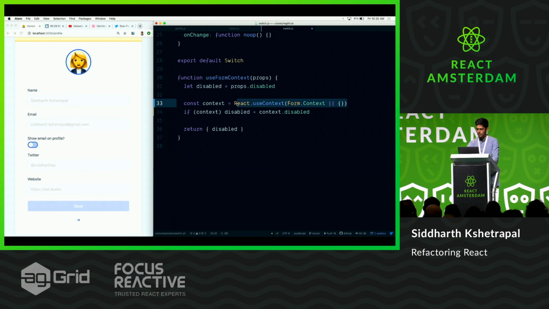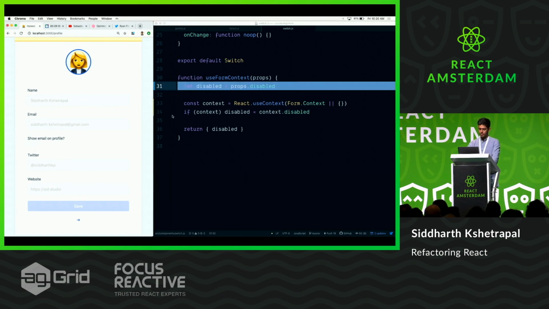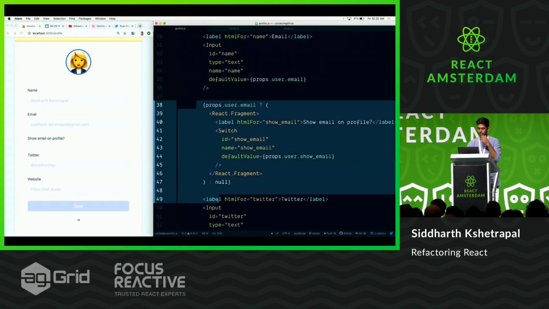This is awesome. So you say React.useContext, you get the form context. If there is a form context, which is if this field is used inside a form, then you can get disabled from there. If it is not used inside a form, we don't want this to break, so we just check it, and then it falls back to props.disabled. Cool, so you get disabled, and now it still works even though we have multiple layers.